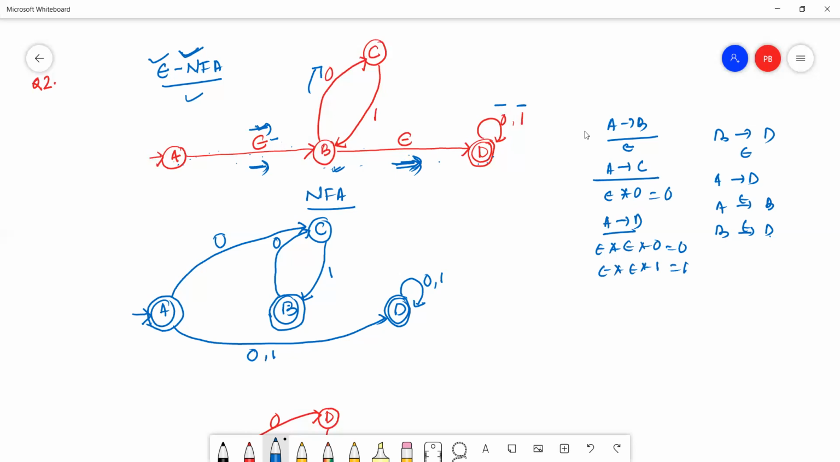Now we have to check from B to D. See here, B to D, is there any transition? Epsilon into 0 equals 0. Is there any other transition? Yes, epsilon into 1, so epsilon into 1 equals 1. So this is one transition.